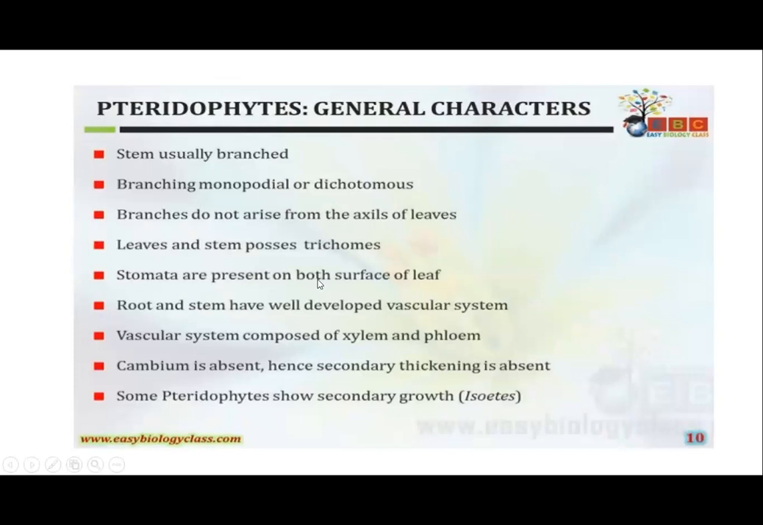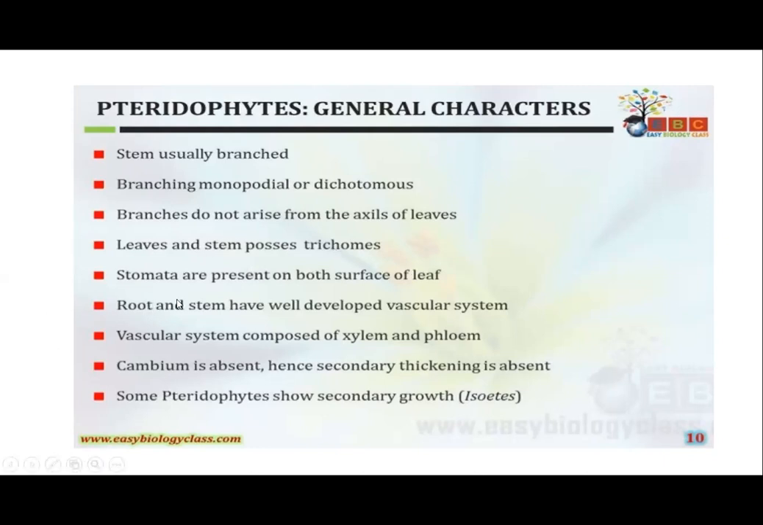Next, we'll go for still more characters of these pteridophytes. We can see the stem, which is usually branched, having a central stem and branches coming out of it. The branching can be monopodial or dichotomous. These branches do not arise from the axils of the leaves. Generally branches arise from the axils of the leaves, but here they do not. And the leaves on the stem possess hair-like structures, which we call trichomes.